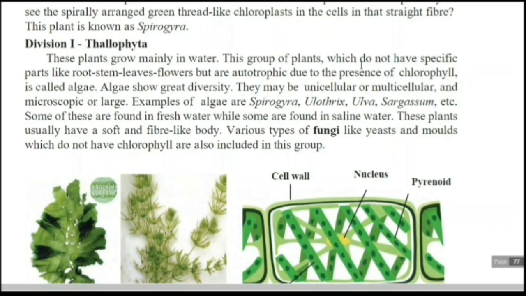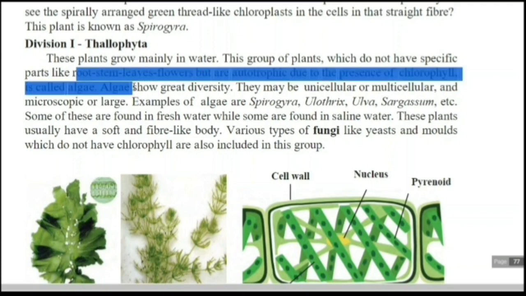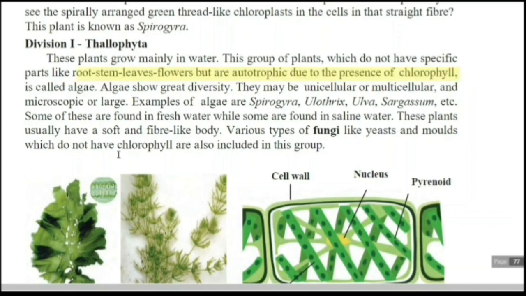This group of plants does not have specific parts like root, stem, leaves and flowers, but they are autotrophic due to the presence of chlorophyll, and are called algae. Algae show great diversity. They may be unicellular or multicellular, and microscopic or large.